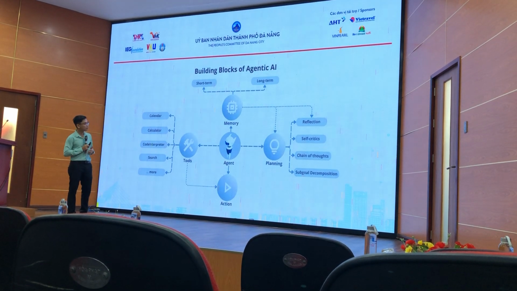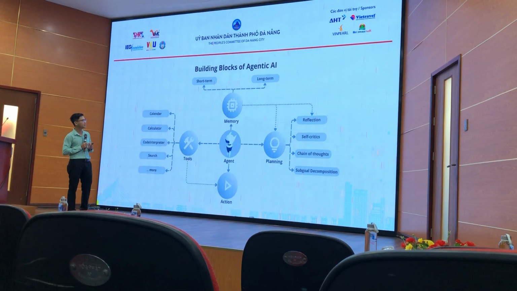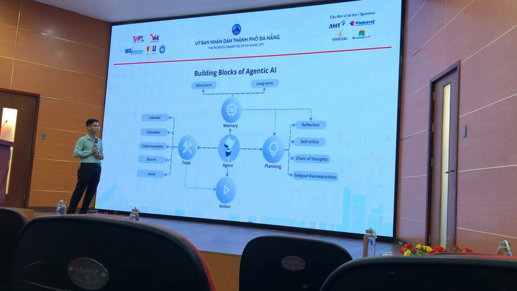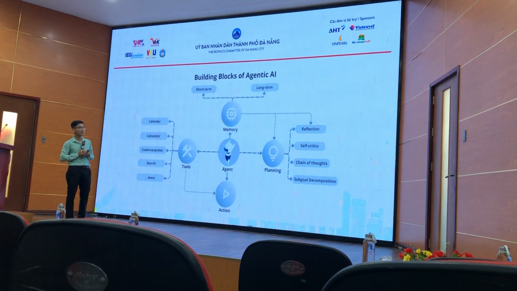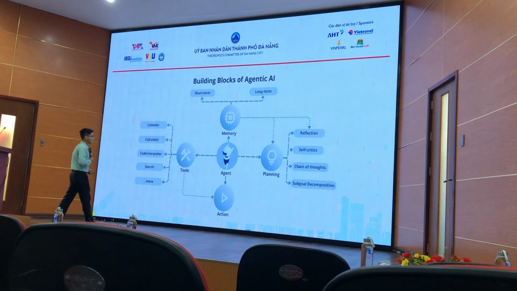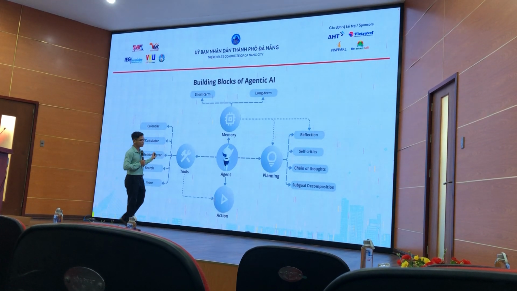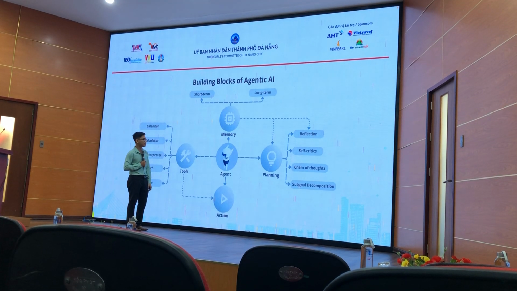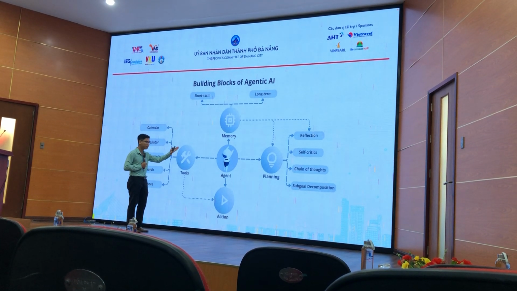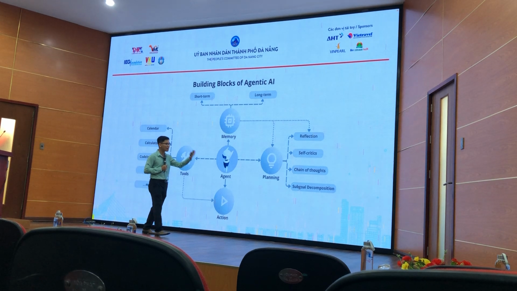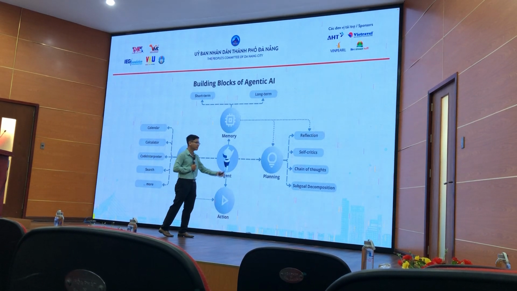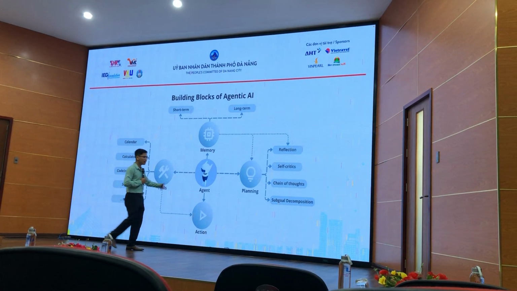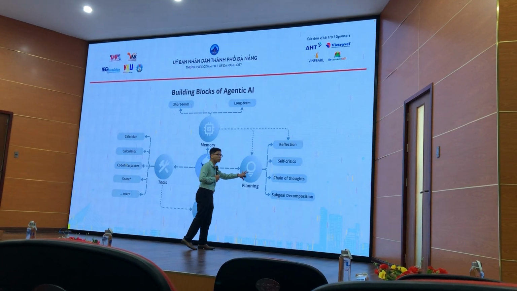And back to the final part of today's talk, I would like to share about the basic blocks of agentic AI and how we should be ready for agentic AI. Actually, our solution before is not truly agentic AI yet, because agentic AI is AI that can have memory, can plan, and can take action. Before they take action, they should plan. I will demonstrate some other product for this later.